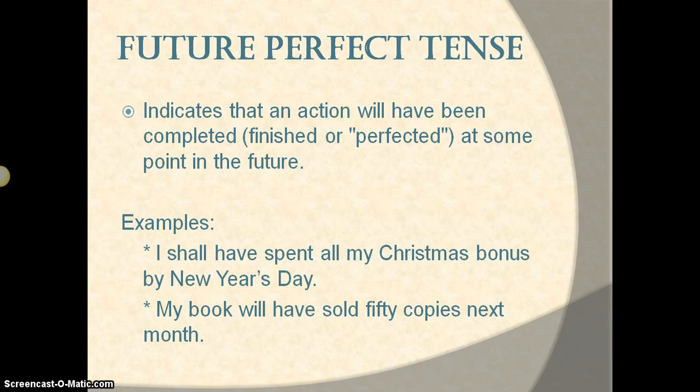Future perfect tense indicates an action or condition begun in the past which will be completed at some future time. It is formed by using the future of the auxiliary verb have, shall have, or will have with the past participle form. For example, my book will have sold 50 copies next month.